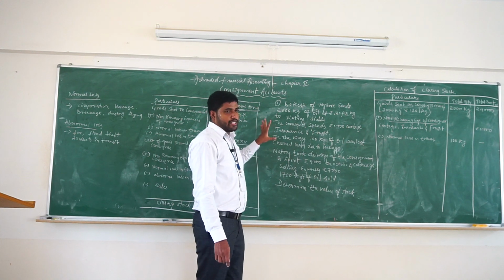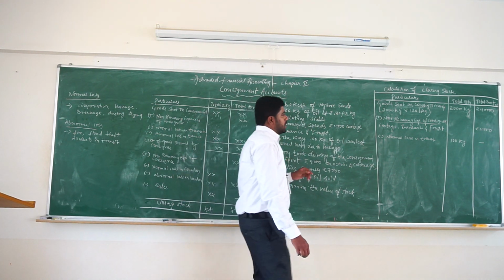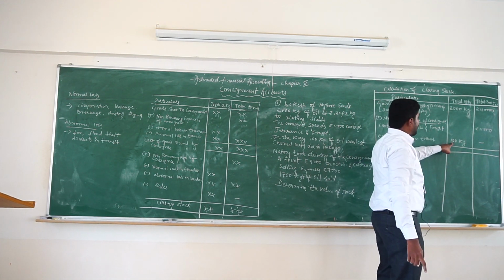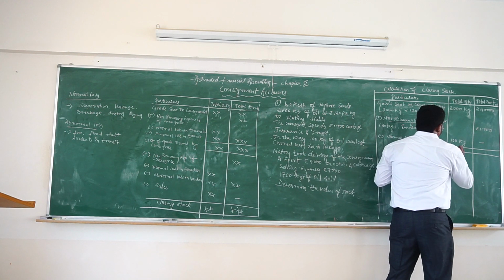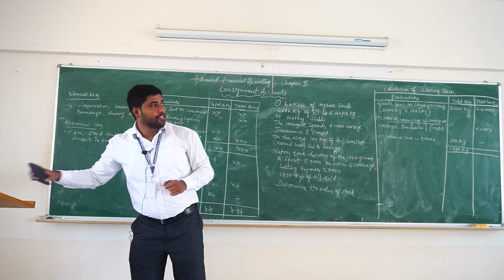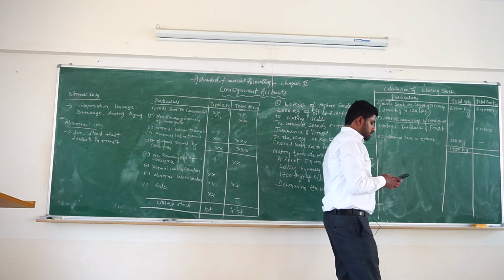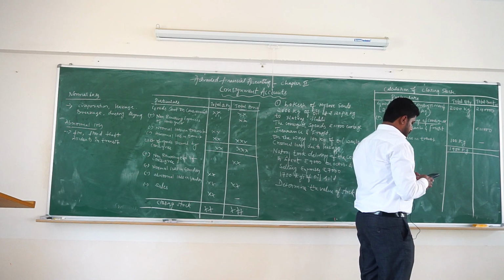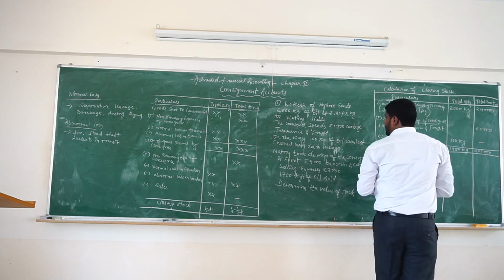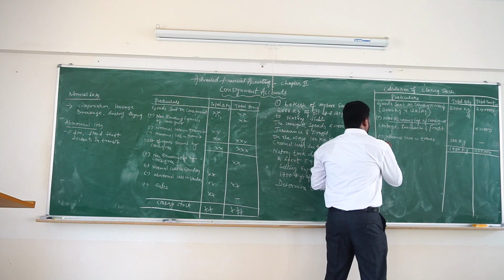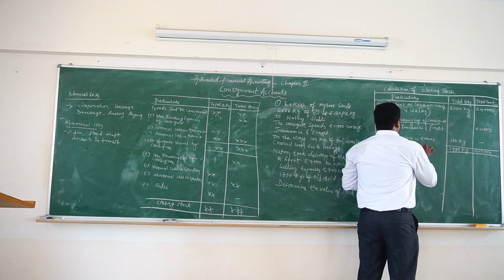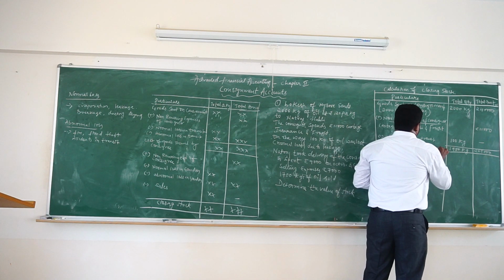In this problem, there is no abnormal loss, so leave it. You will get 2000 kg minus 100 kg, 1900 kg, and 2,40,000 plus 11,000, you will get 2,51,000. So this is the cost of goods received by consignee.